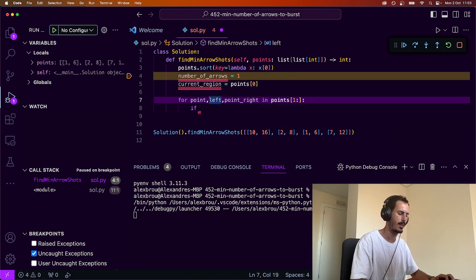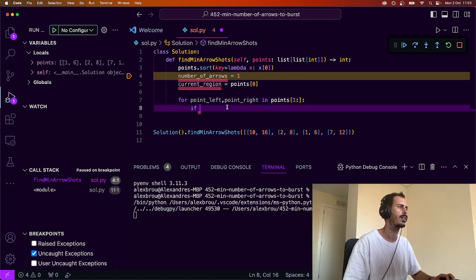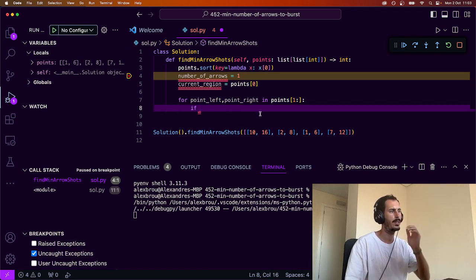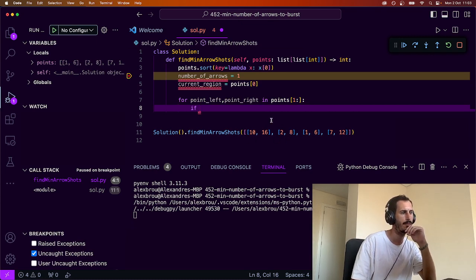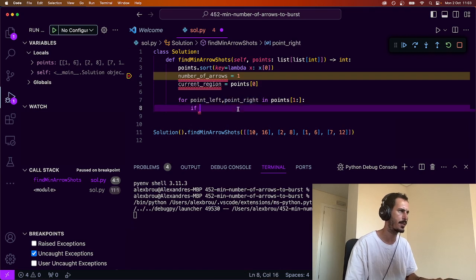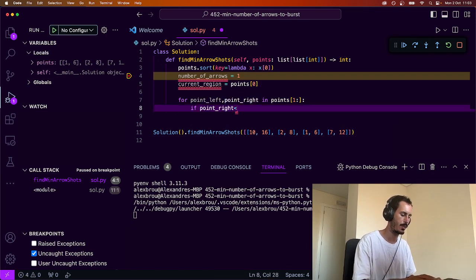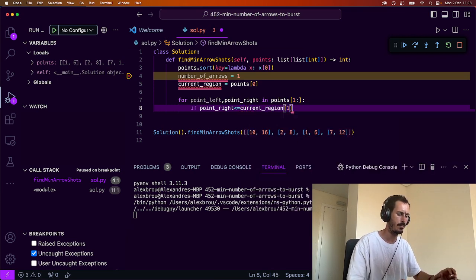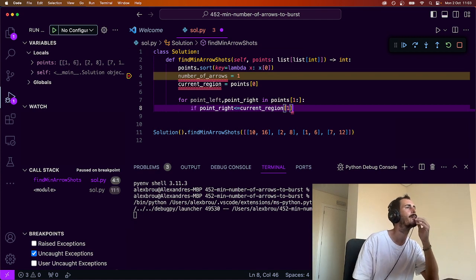So this is the left edge and right edge. We know that the point is going to be after it, so we can assume that and avoid some logic. So we can say, if the point right position is smaller or equal than the current region 1, so this is the region's right position, then we just do